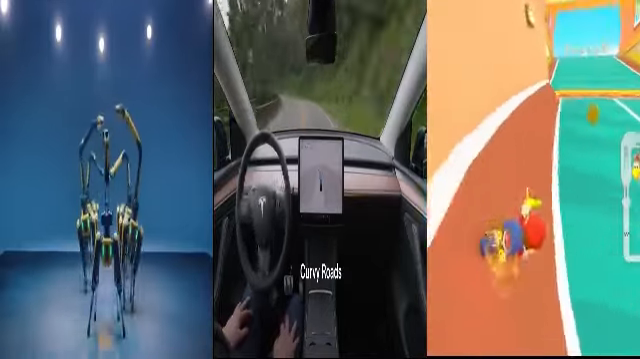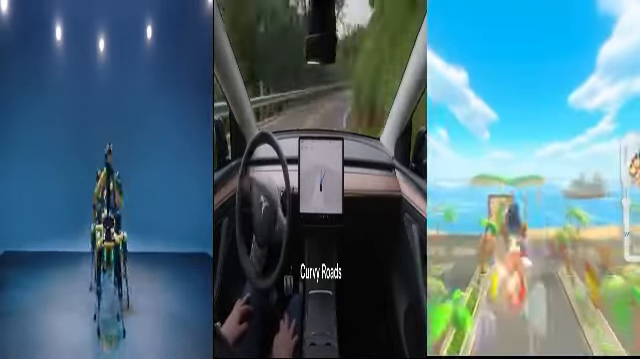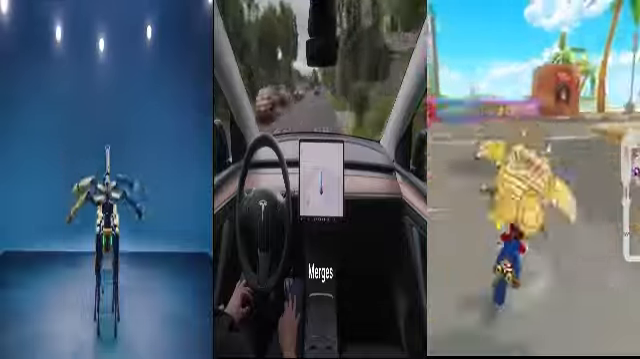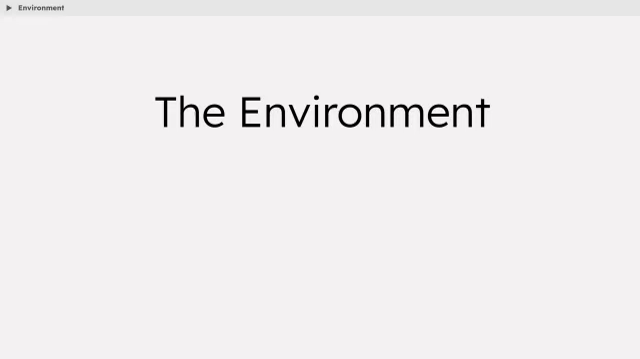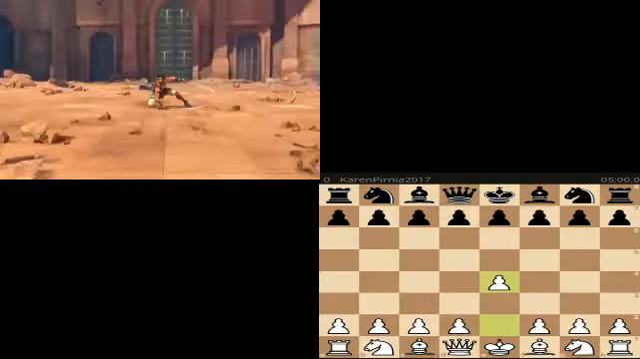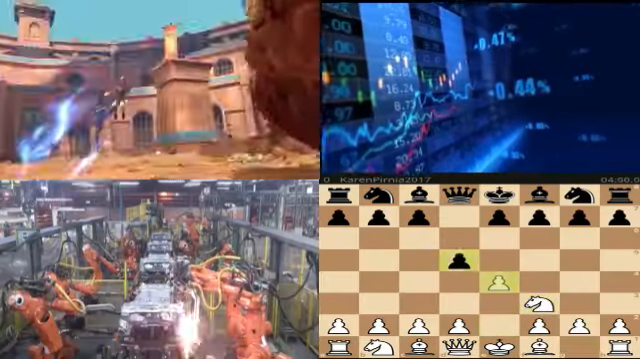First, we have the agent. That's the AI or system making decisions. Think of it like a robot, a self-driving car, or even an AI playing a video game. Next, we have the environment, the world where the agent operates. It can be a game level, a factory floor, or a stock market.